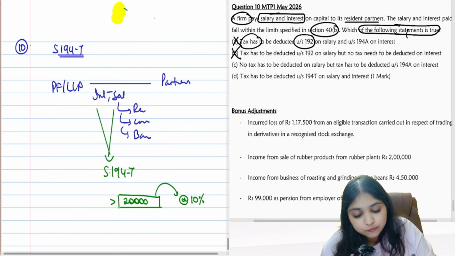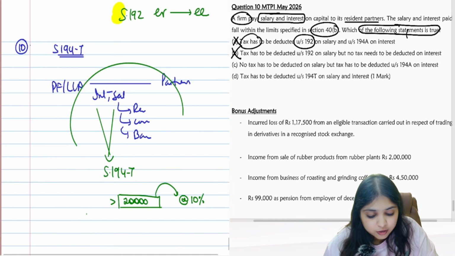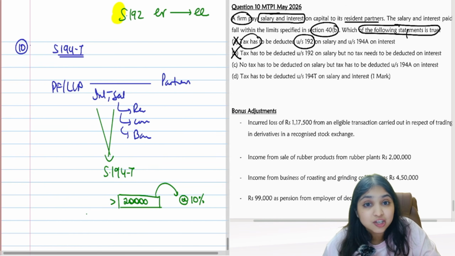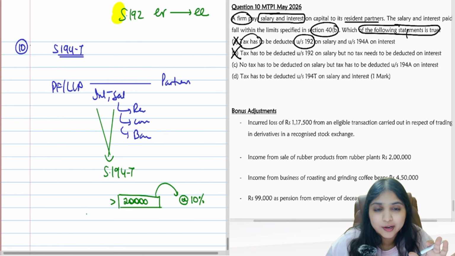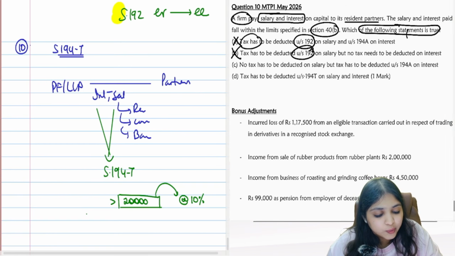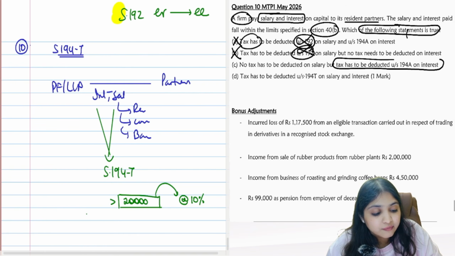Section 192 will apply if employer is giving salary to employee. Is employer-employee relationship over here? No. Between partnership firm and partners, there is principal-agent relationship. But there is no employer-employee relationship. Therefore, 192 and all will not apply over here. Then no tax has to be deducted on salary, but tax has to be deducted under 194A.